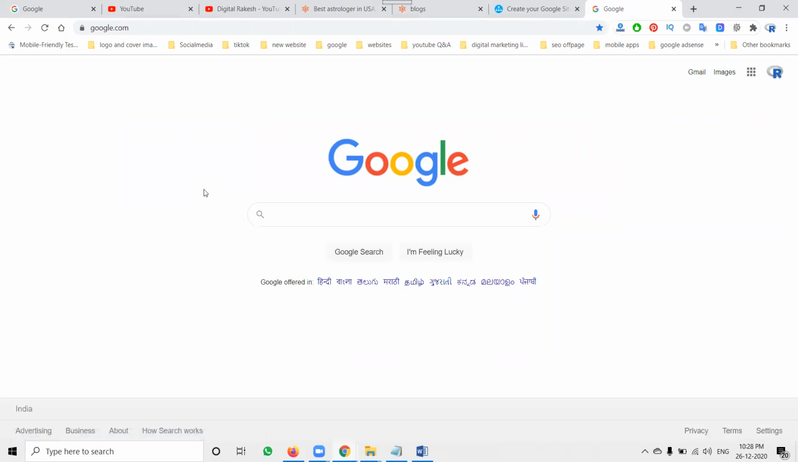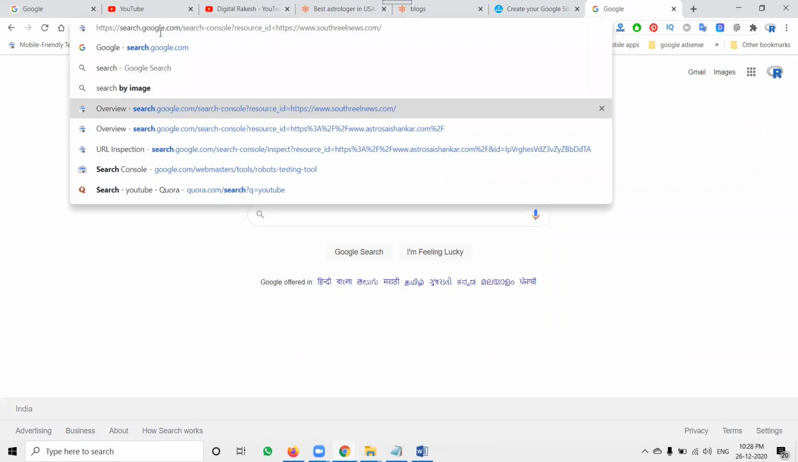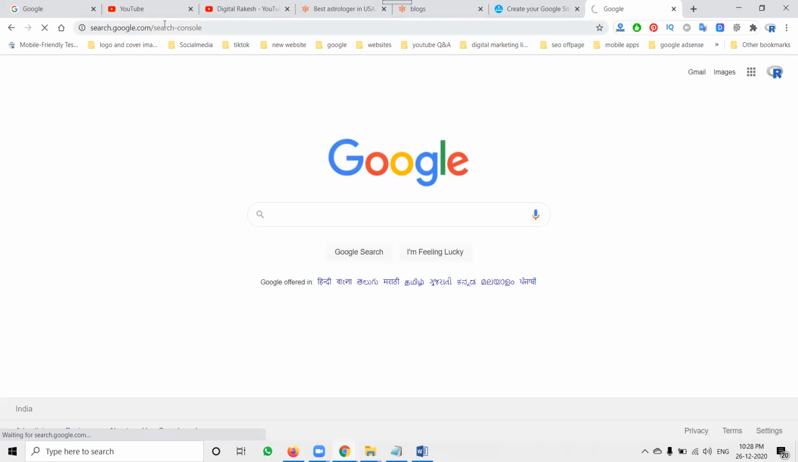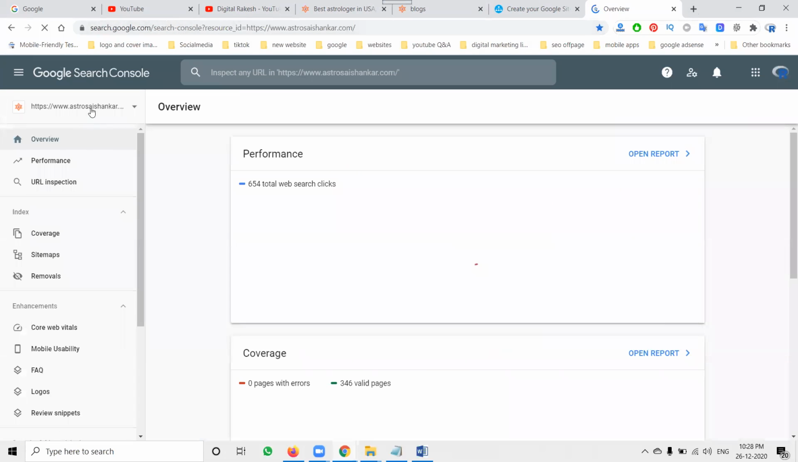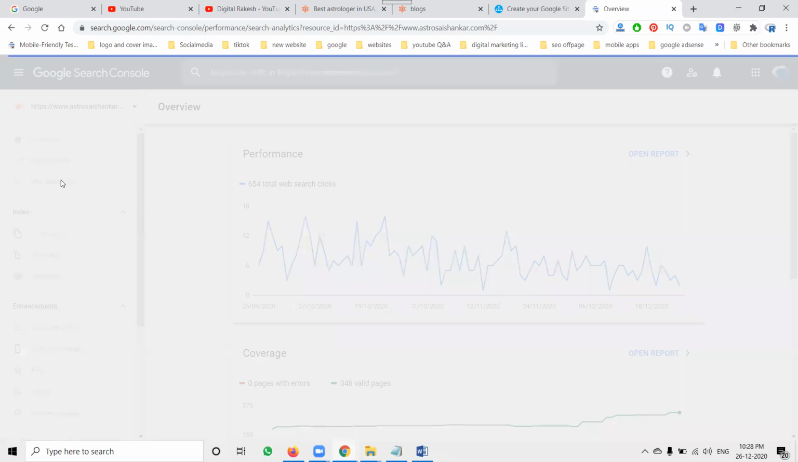After indexing this, you have to update in a particular option called Google Search Console. For this purpose, we have to use search.google.com/search-console. That is compulsory to use in the URL. Here my website will be open, and my performance and everything will be there.